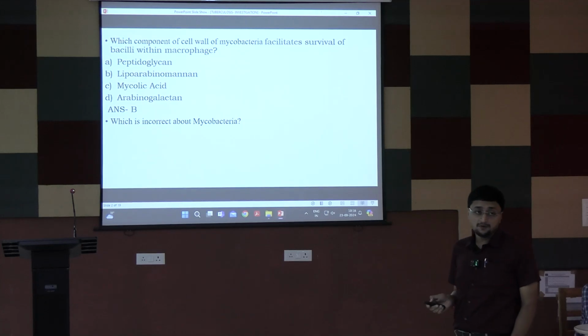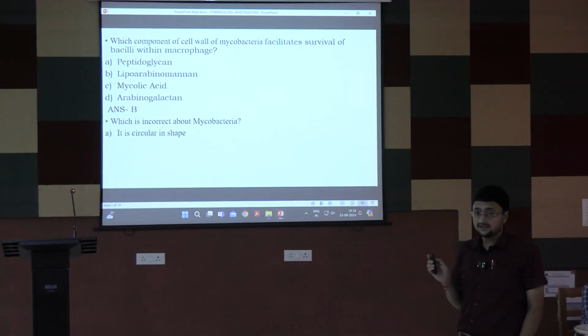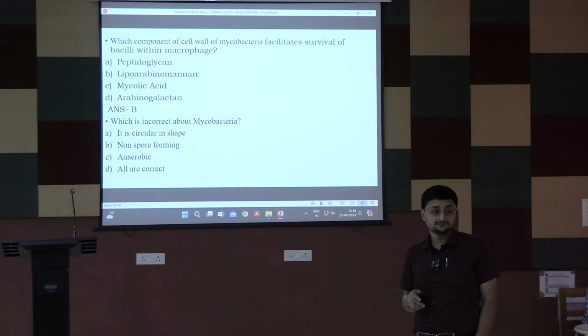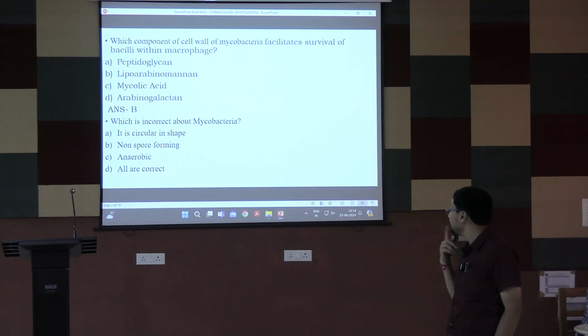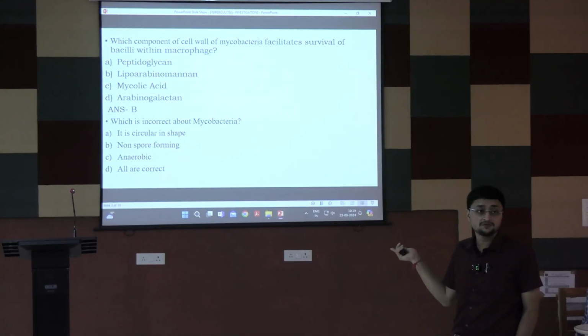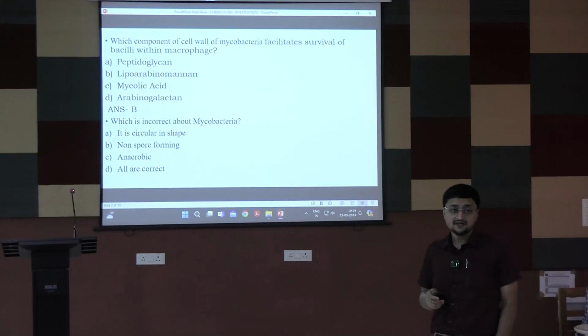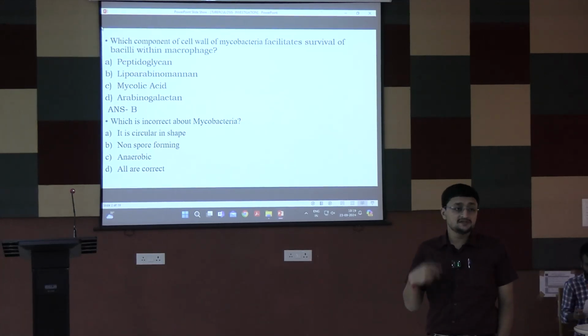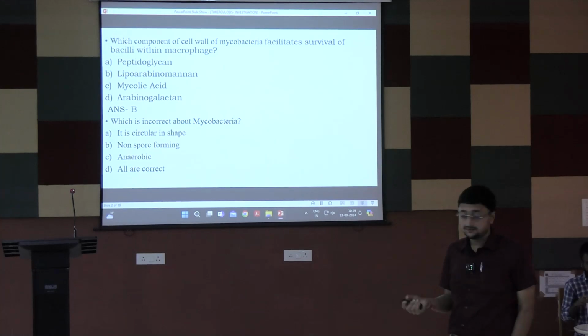Which is incorrect about Mycobacteria? It is circular in shape, it is non-spore forming, it is anaerobic. All are correct. There may be multiple options as well. A and D. So D means all are correct. So why should you tell A? A and C, yes. It is slender bacilli. It is thin and slender. It is not circular shape. And it is aerobic. Uses oxygen and liberates carbon dioxide.